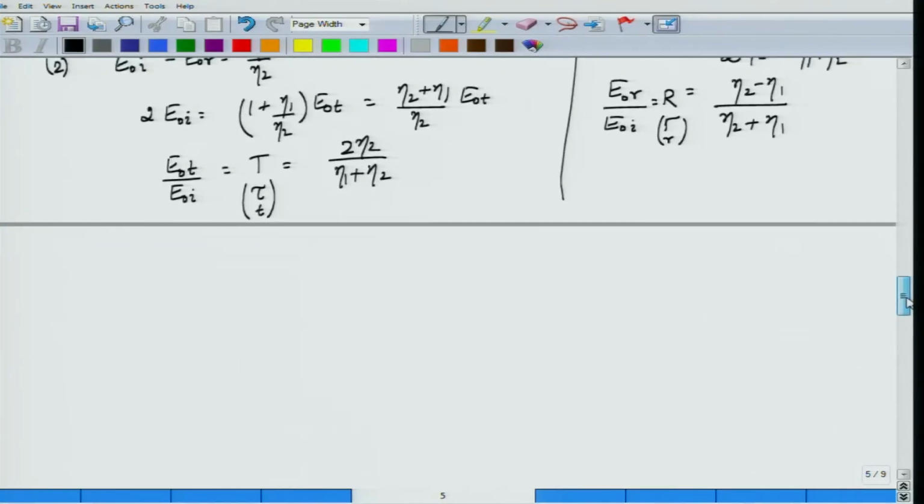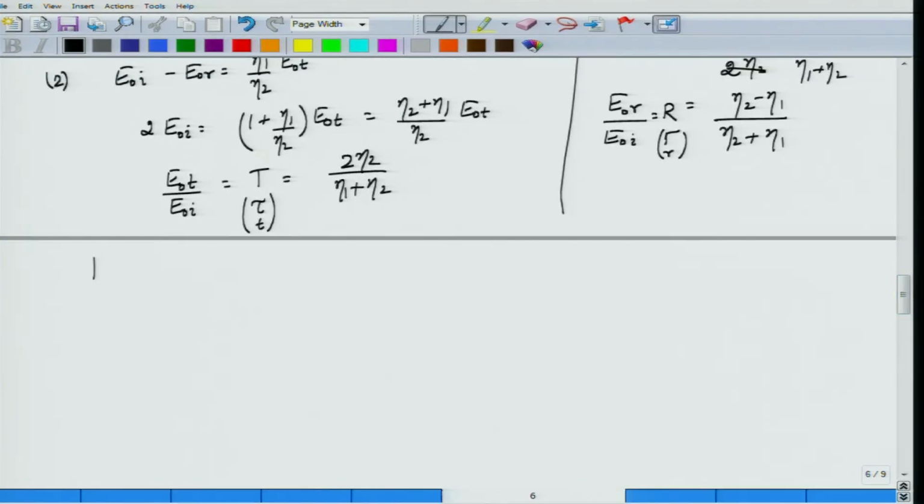Now before leaving off this topic, let us also calculate the power transmission and power reflection coefficients. Okay. What do I mean by power transmission, power reflection coefficients? Well, what I mean is, what is the ratio of reflected power to incident power? This we call the transmittivity.